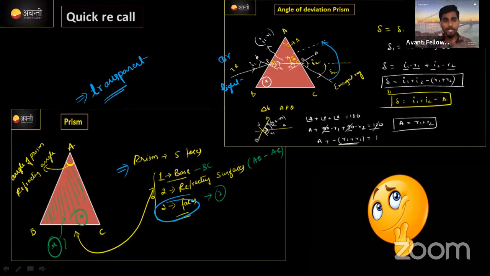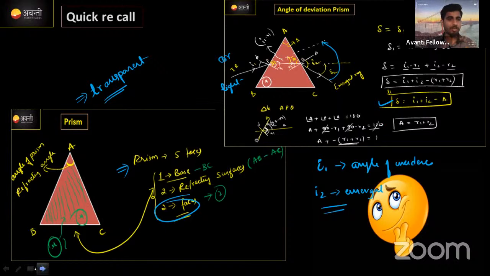To find the angle of deviation, we found one equation: delta is equal to I1 plus I2 minus A. I1 is the angle of incidence. I2 means it's the emergent angle.